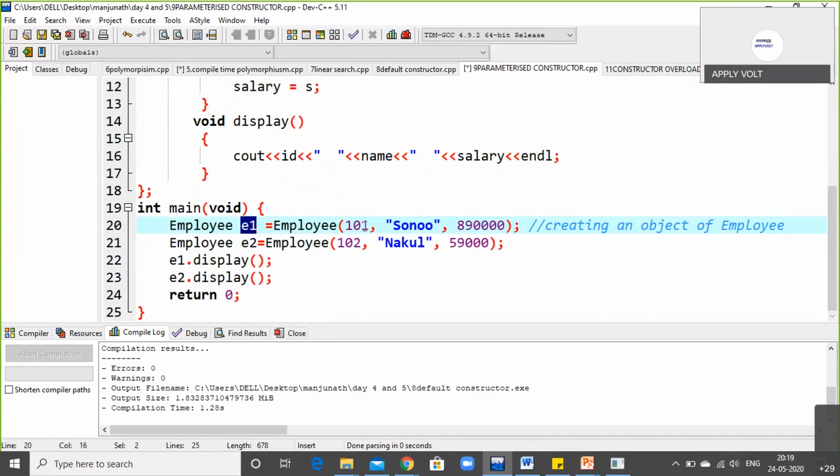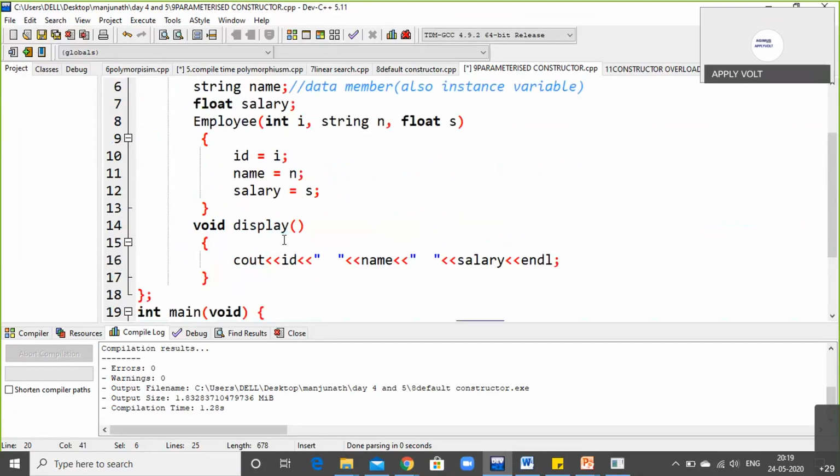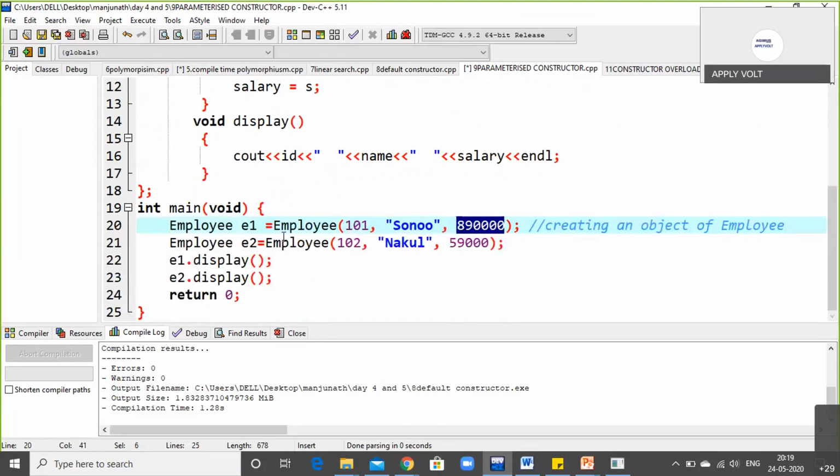The first one will be the ID number, the second one will be the name of the employee, and the third one will be the salary of the employee. In this example, I am taking two employees' details. Again, second example, Employee E2. E2 is the object creation of the second employee, equal to Employee: 02 is the ID number, the name is Nakul, and the salary is 59,000.